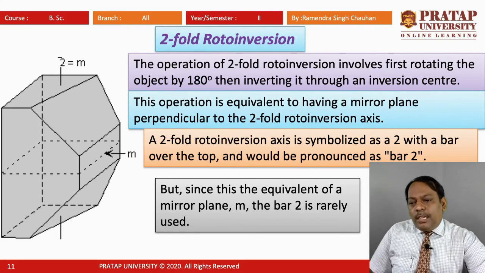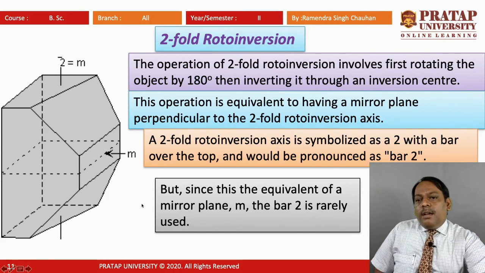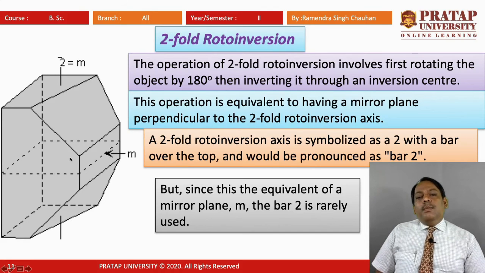So here we can see we have a mirror plane, and we can rotate by 180 degrees, and using this mirror plane, we will have the same object, or we can see that symmetry is there and inversion we will find. So that is two-fold roto-inversion.